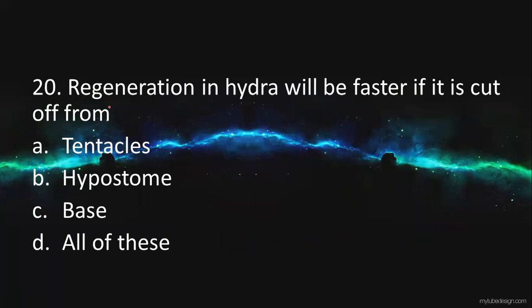Conceptual question. Regeneration in hydra will be faster if it is cut off from tentacles. Yes, the answer will be tentacles. Usually the high power of regeneration is present below the tentacles, which is called the growth zone, where the interstitial cells are present.